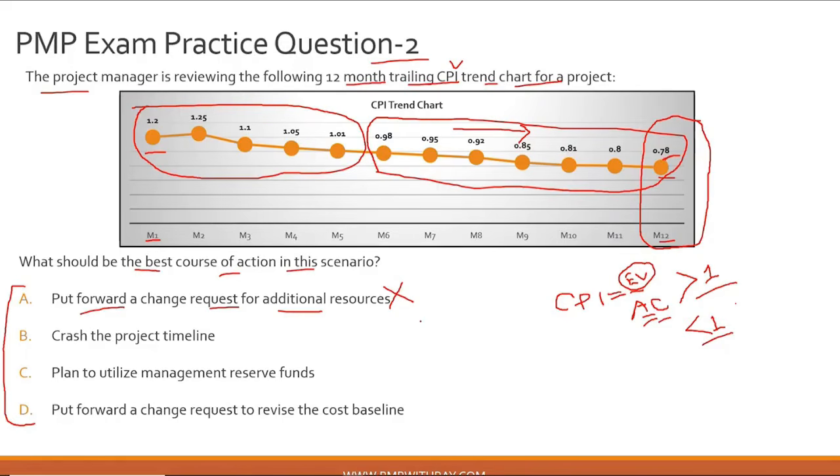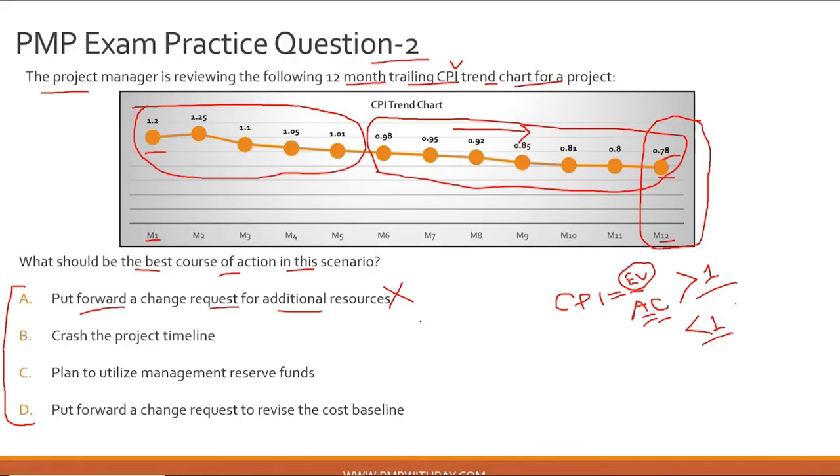Even if it is internal within the company, the salary or the cost of those resources will be cross-charged to your project. If you have been a project manager, you know how cross-charges work between departments. So definitely adding resources will add cost to your project, and that is a far worse situation to have compared to what you are already in the current scenario.